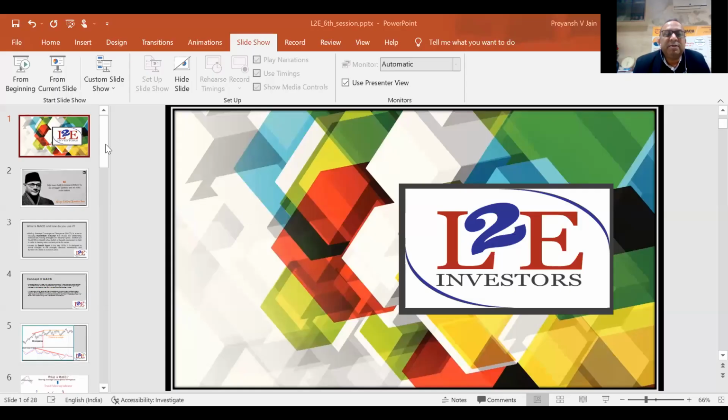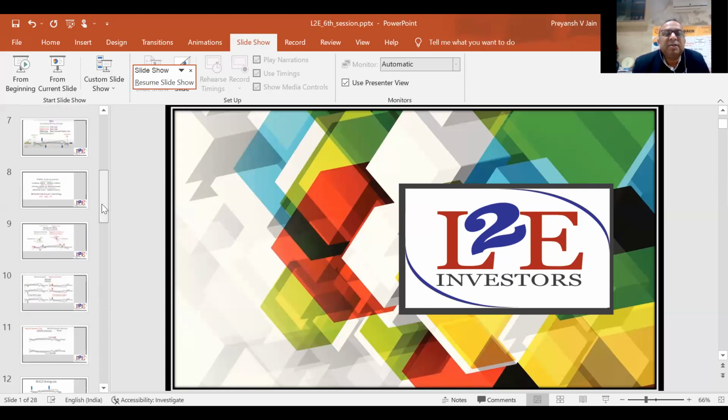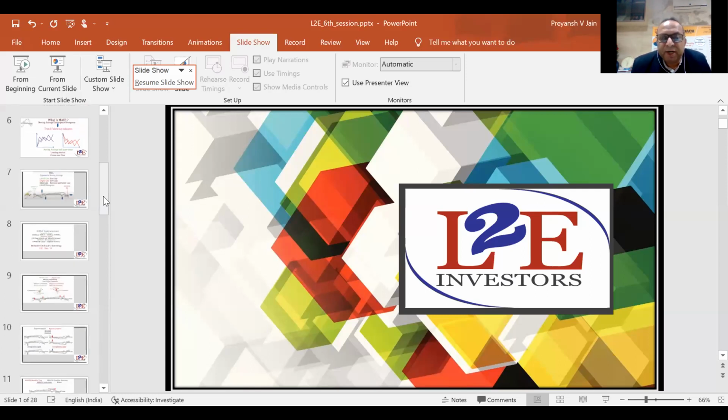Quickly, I am giving you how it is working, right? So it is working in 4 different ways. One is what we have seen, MACD crossover, meaning MACD negative crossover and MACD positive crossover. Then we have seen MACD divergence, that is MACD positive divergence and MACD negative divergence.